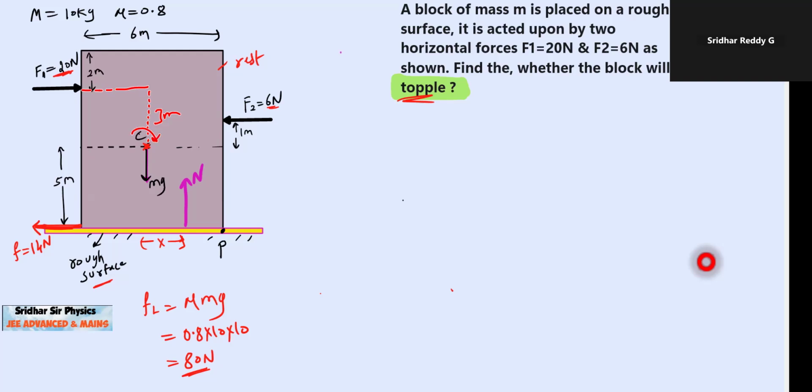Torque by the friction: this will be 5 meters, and the friction force is acting, so the torque by friction also will be clockwise. Torque due to weight will intersect the axis of rotation, so it will not set up any torque. Torque due to applied force F2 into this 1 meter will be anti-clockwise. Torque due to normal contact, this will be X, this will be N, will again be anti-clockwise.